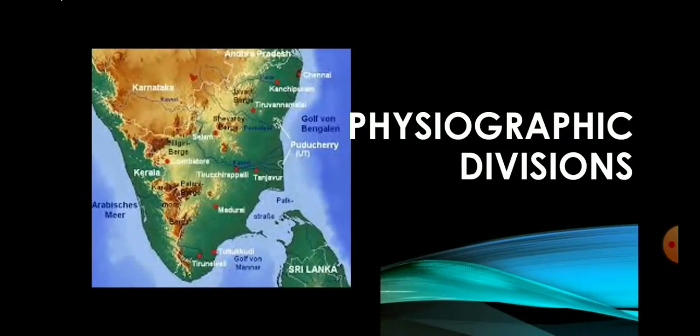Next, physiographic divisions. Let's see the major physical features of Tamil Nadu and their characteristics. Tamil Nadu is located on the peninsular plateau known as Deccan Plateau. It is also a part of the ancient Gondwana land that broke away 135 million years ago during the Cretaceous period. Tamil Nadu is divided into physical divisions of Western Ghats, Eastern Ghats, plateaus, coastal and inland plains.